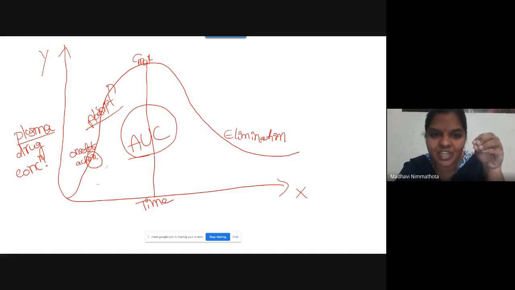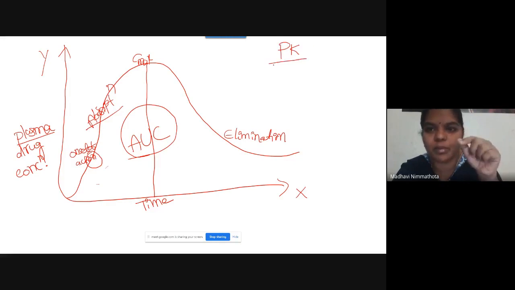This onset of action is one of the pharmacodynamic properties of a drug. Okay, so then what are the pharmacokinetic properties of a drug? See here, I am writing PK, which is nothing but pharmacokinetics.